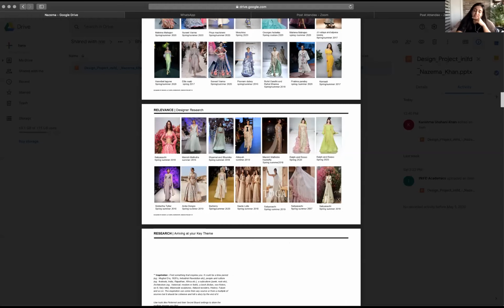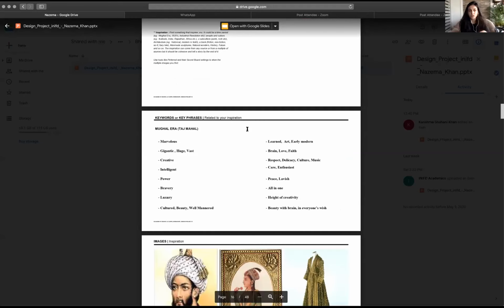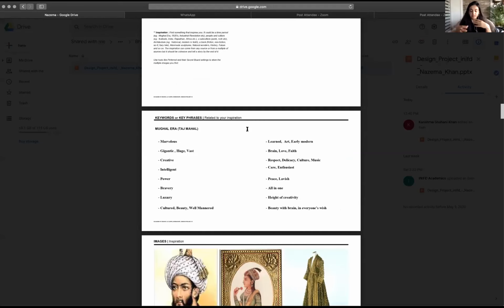Now, for me, this is very confusing. And it's confusing because I feel like you're jumping from summer florals. Your initial talk of keywords and inspiration sounded so light, so airy, so colorful. And suddenly now we've come into the Mughal era, which is fine, it could be. But then you're talking about marvelous, gigantic, creative, bravery, luxury, a white piece.